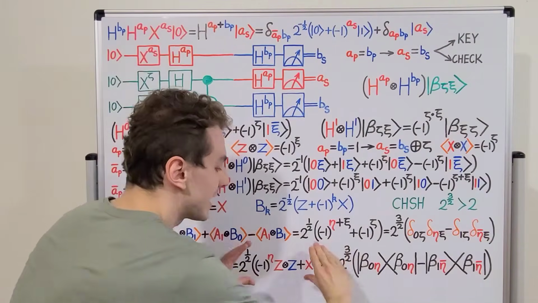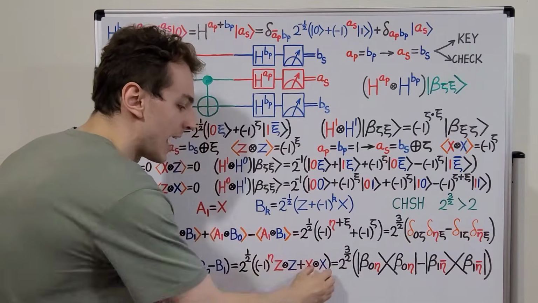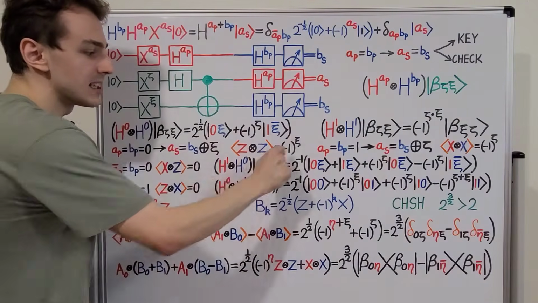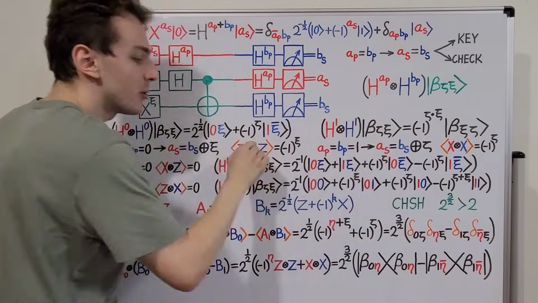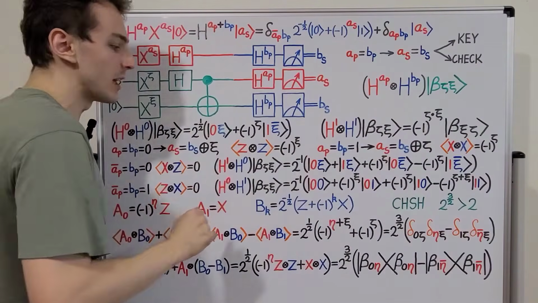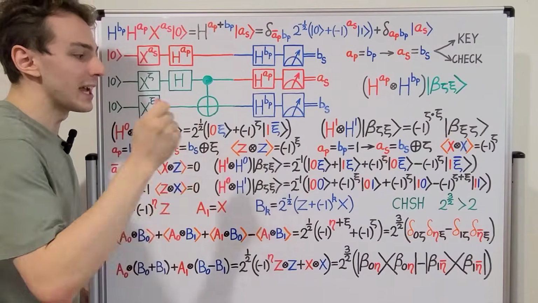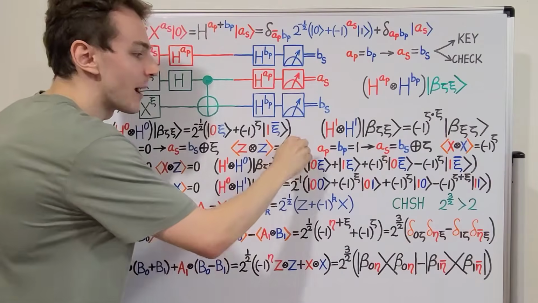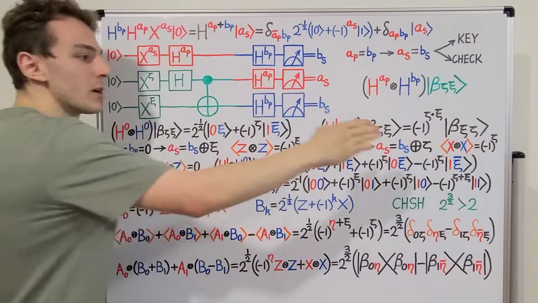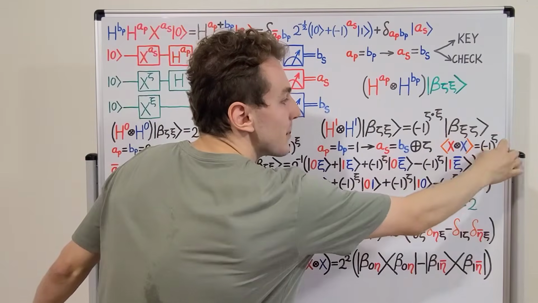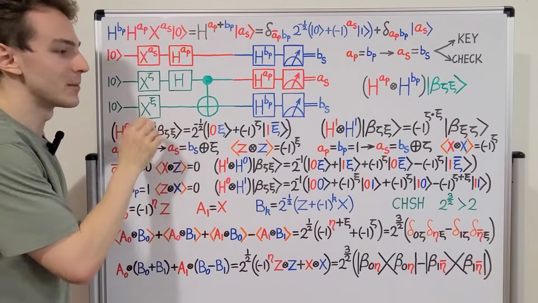If we sandwich this to get the expectation value, we can bring in the bra and ket on this term and on this term. And then we can use this expression over here and this expression. We can substitute the results of evaluating those expectation values. So if we compute the expectation value of this ZZ term, when we have a Bell state, we're going to get minus 1 to the power of xi, where xi specifies which Bell state we're dealing with. And what about for this XX term? We're going to get minus 1 to the power of zeta. And that is this zeta over here, which specifies the Bell state.